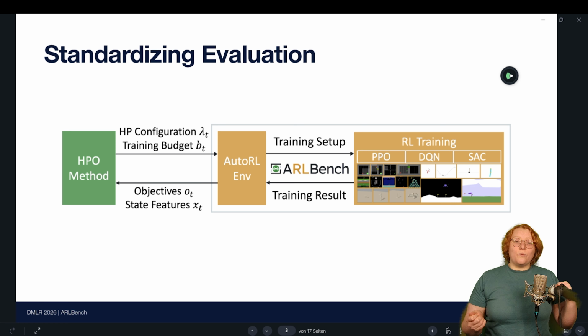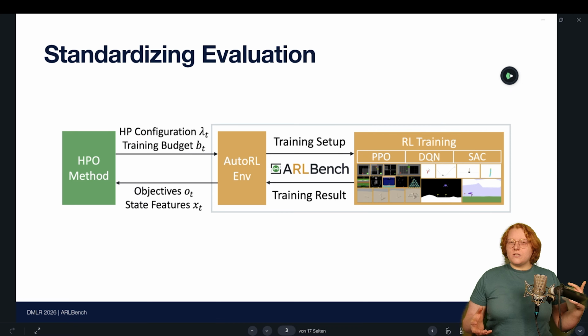We can also go to GymNax for classic control, BRAX for locomotion, or XLand for grid worlds. And that means within this setup, we've already fixed 2 out of the 3 problems I just spoke about. We have a consistent configuration space, and now we also have consistent implementations that, due to JAX, are also really fast. But we're left with a lot of different environments it could evaluate the optimization algorithms on.